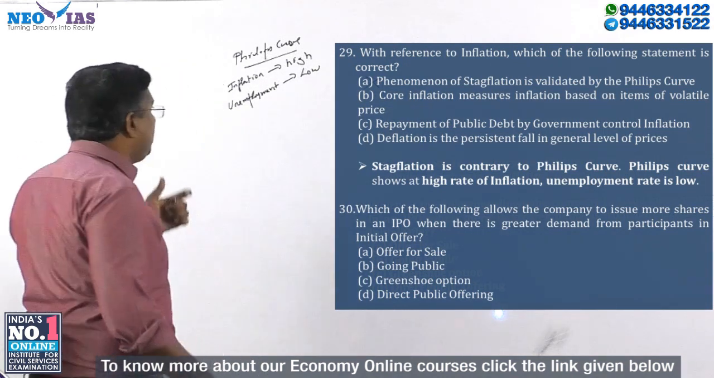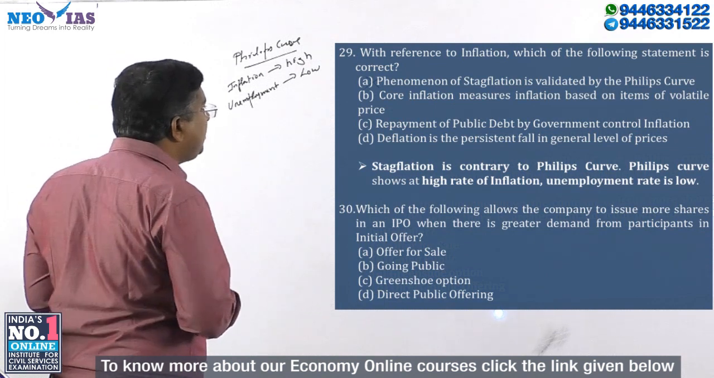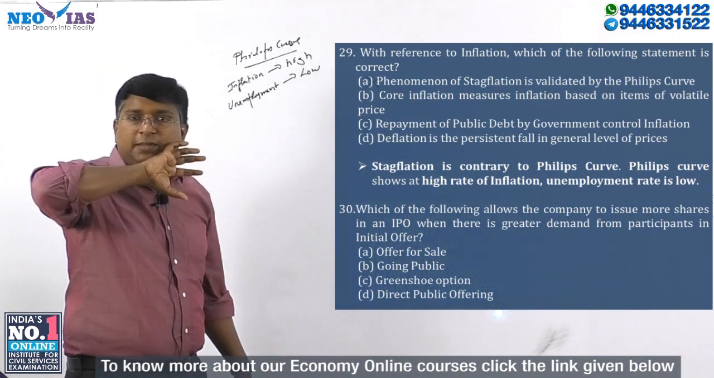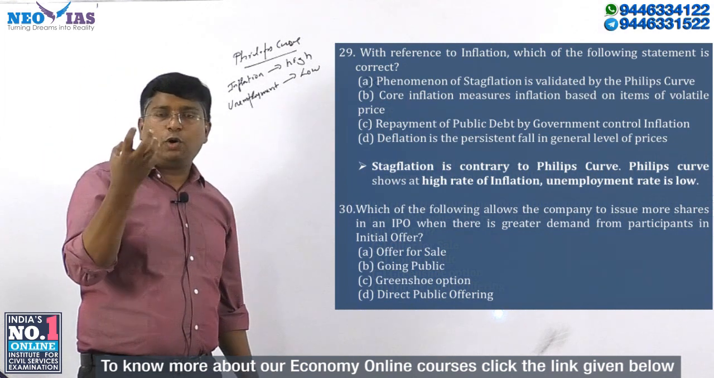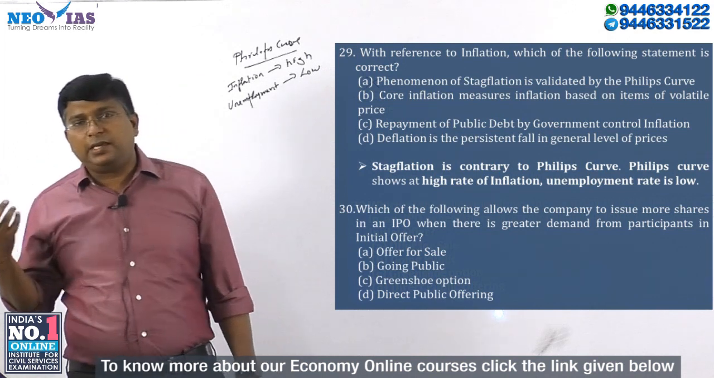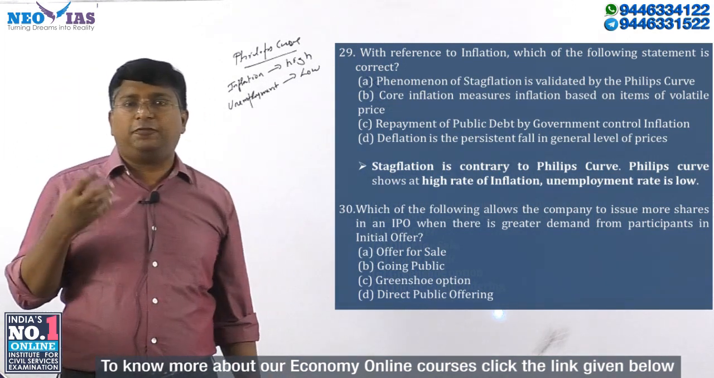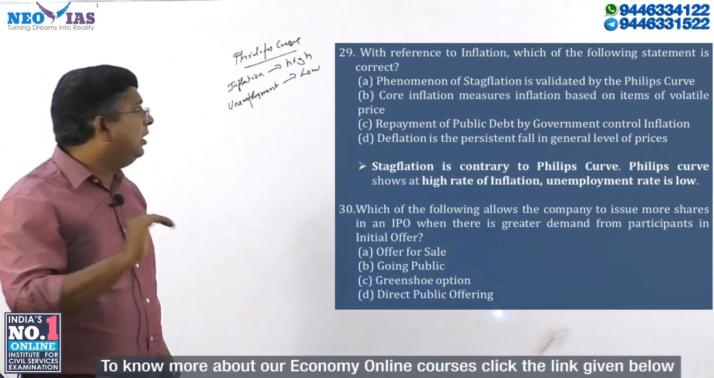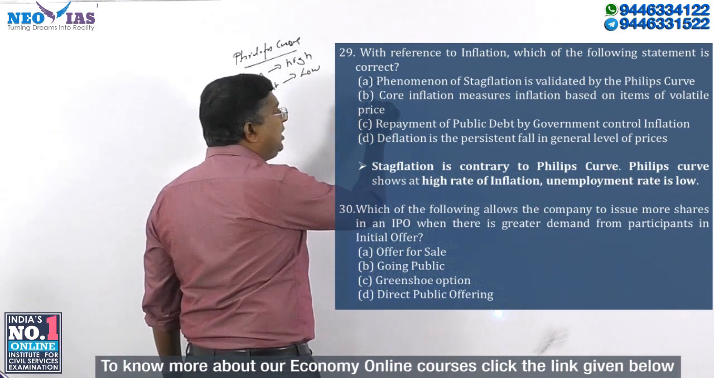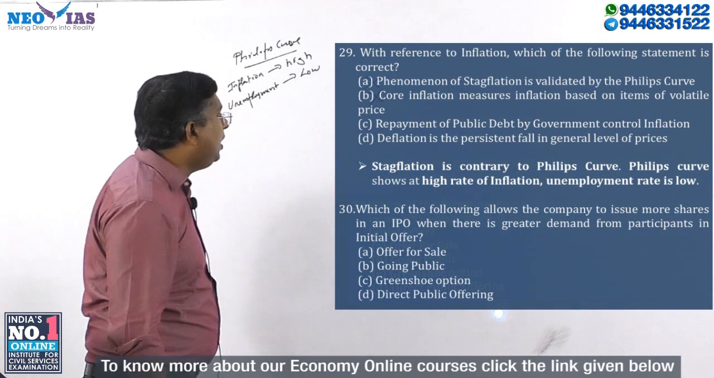Core inflation measures inflation based on the items of volatile price. In core inflation, volatile items are removed. For example, energy, fuel, and food items are removed from core inflation. So in core inflation, volatile items are removed, not included. So B is also wrong.